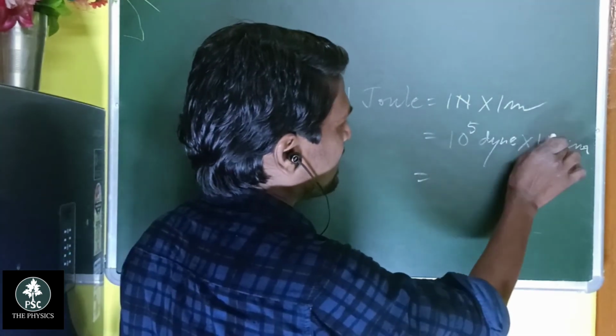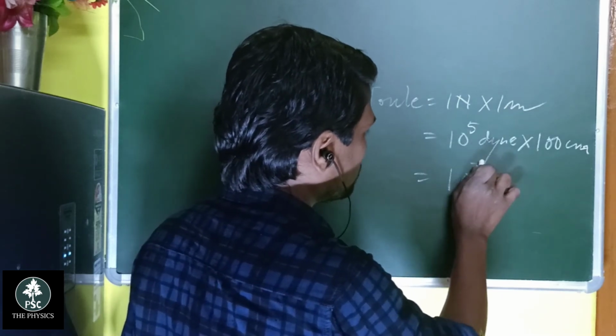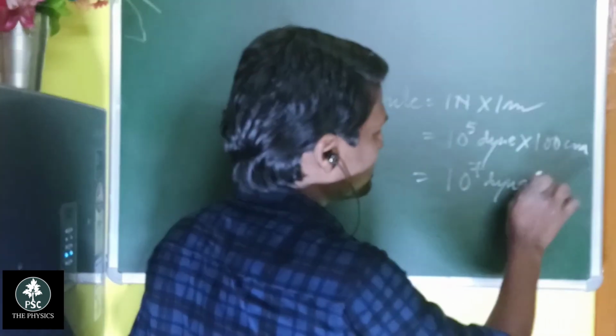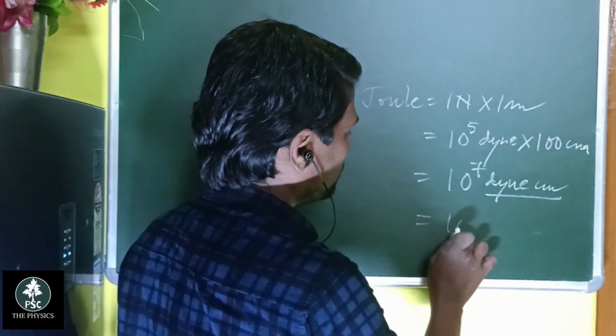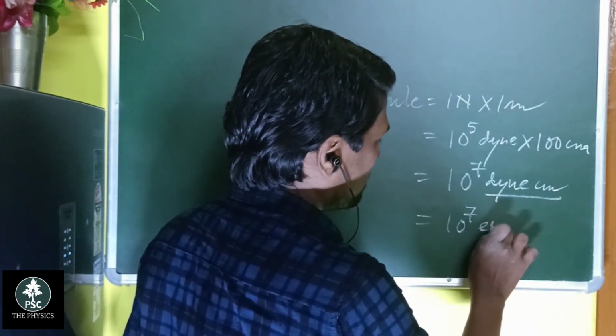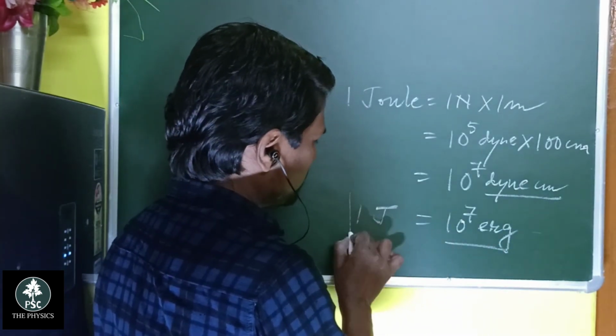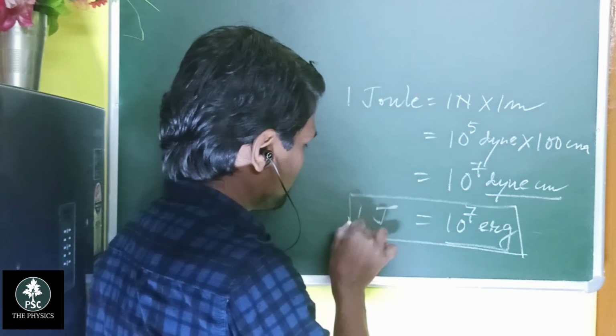So 5 and then 2, this is 10 to the power of 7 dyne centimeters. What is a dyne centimeter, students? This is erg, so this is 10 to the power of 7 erg. So 1 joule equals 10 to the power of 7 erg.